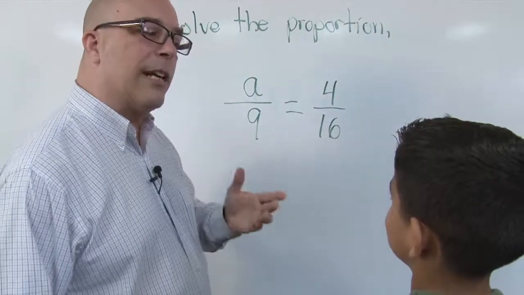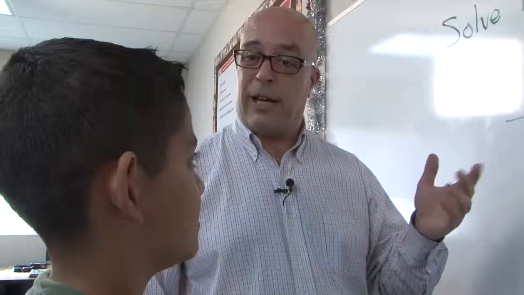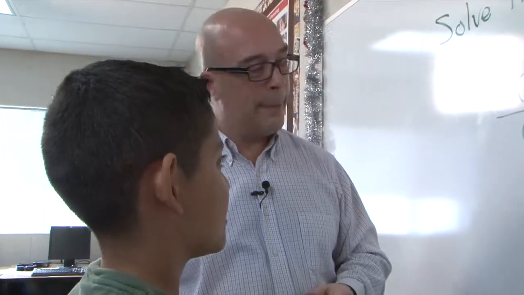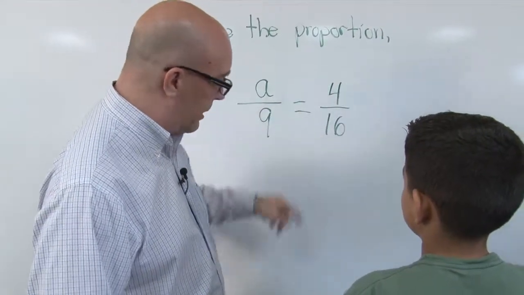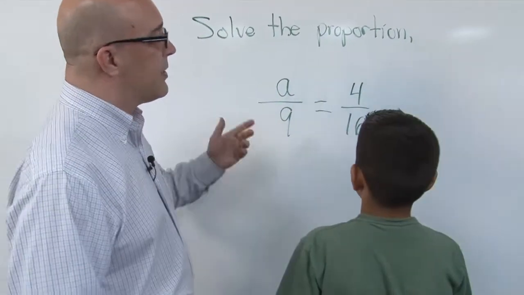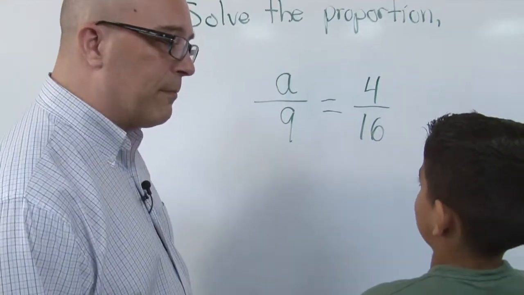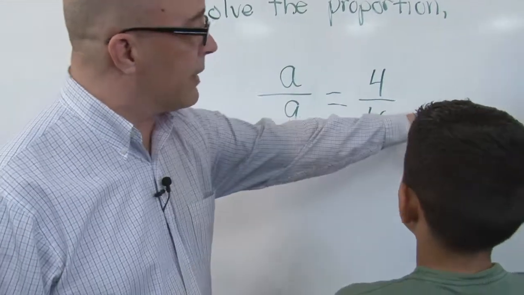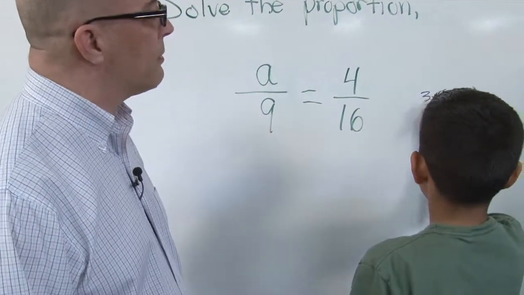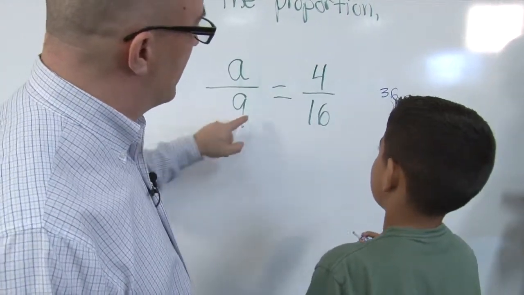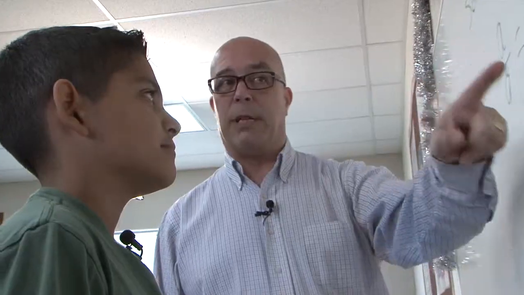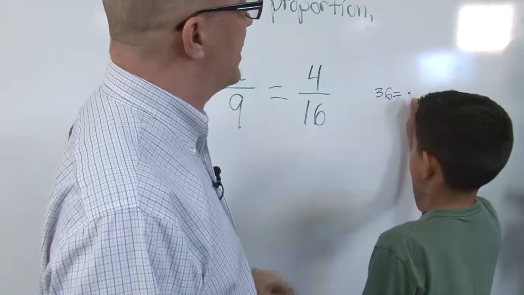So how would you like to start the problem, or are you like, I have no idea what we're going to do? We start the problem by multiplying 9 by 4. Okay, so we're going to cross multiply. So why don't you go ahead and grab the marker. So what is 9 by 4? 9 times 4 is 36. Okay, so for one side we get 36, right? So we get 9 times 4 equals 36. So that's this. If we multiply 16 in A, what do we get? 16A, right? Yes. Okay, so let's go ahead and write 36 equals 16A.